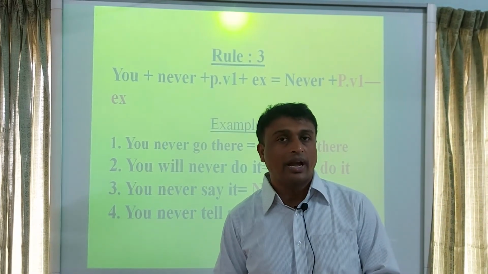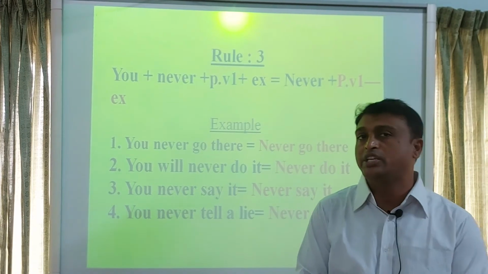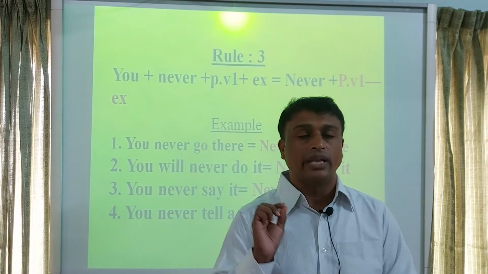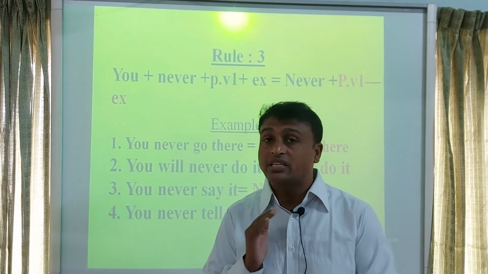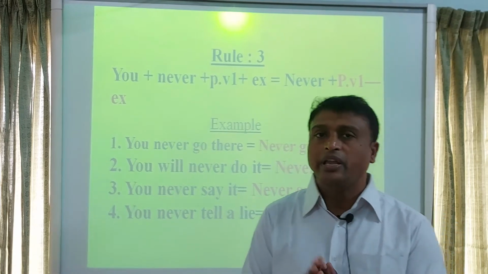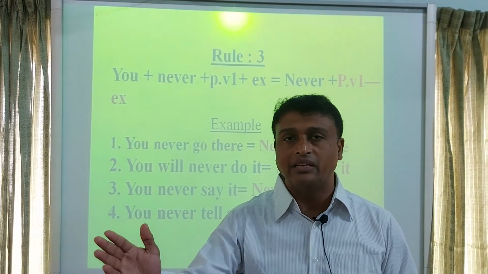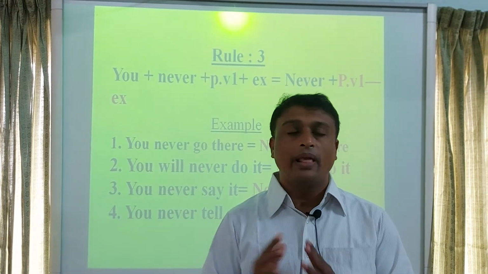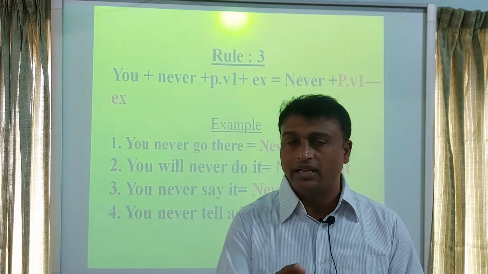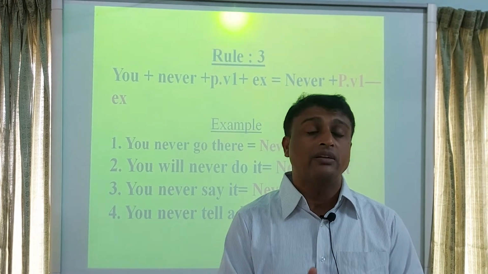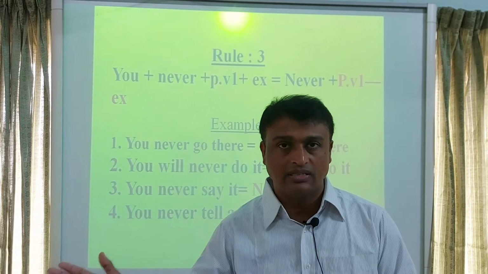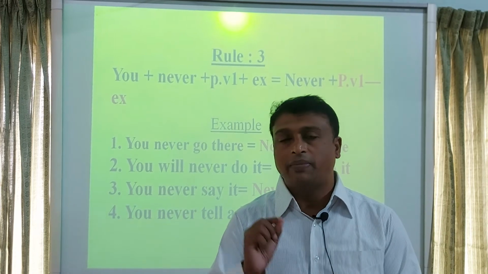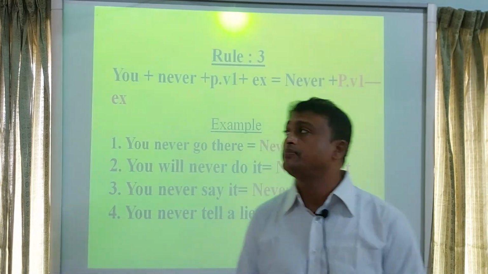So my dear students, I think you have also understood rule 3. Rule 3 is also about second person. If a sentence starts with a second person and if you find never in that sentence, then to transform this sentence to an imperative sentence, at first you will write never, then you will write the rest of the sentence. That means you will write principal verb 1, object plus extension. Okay.